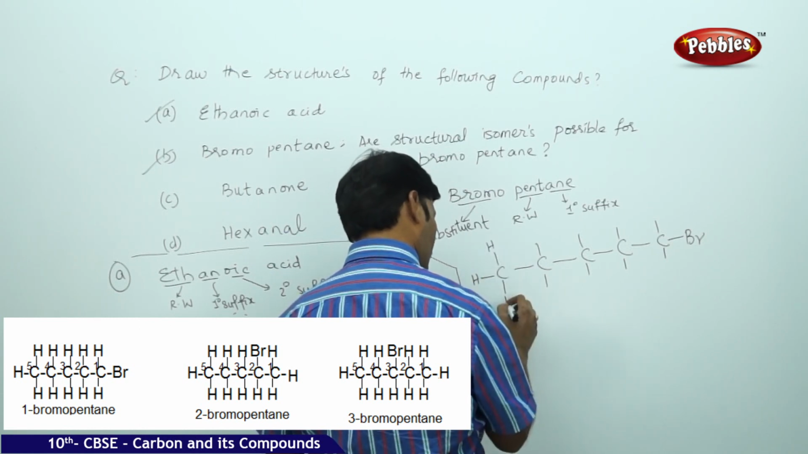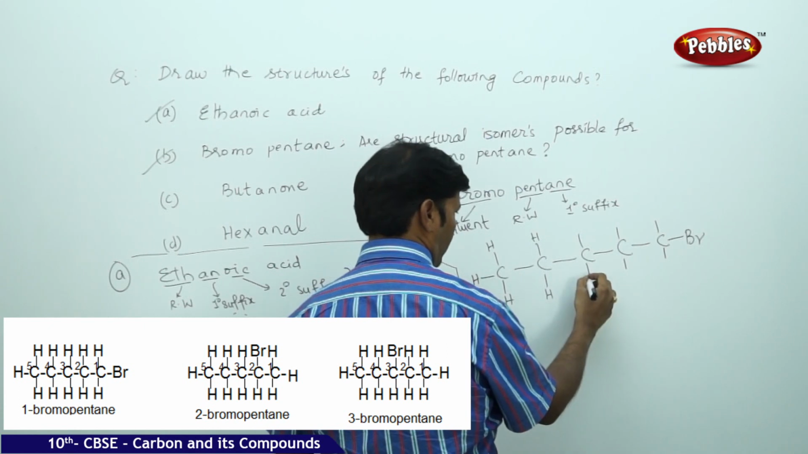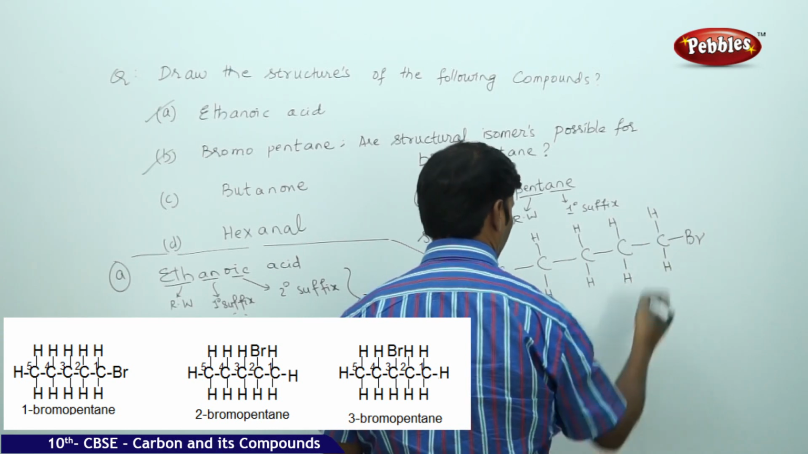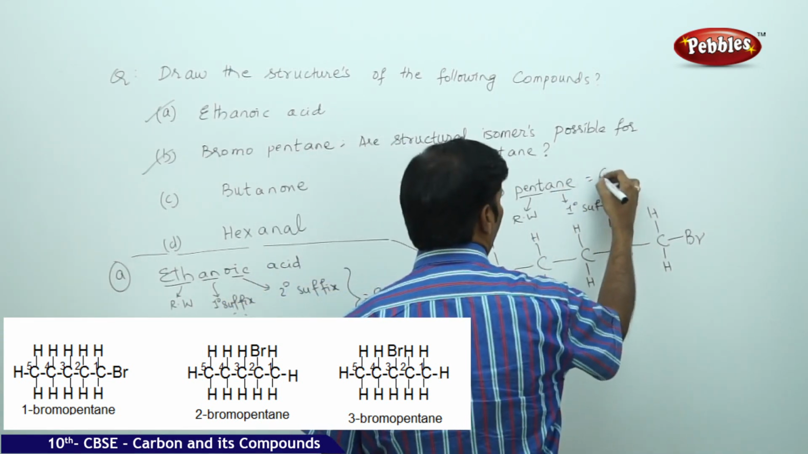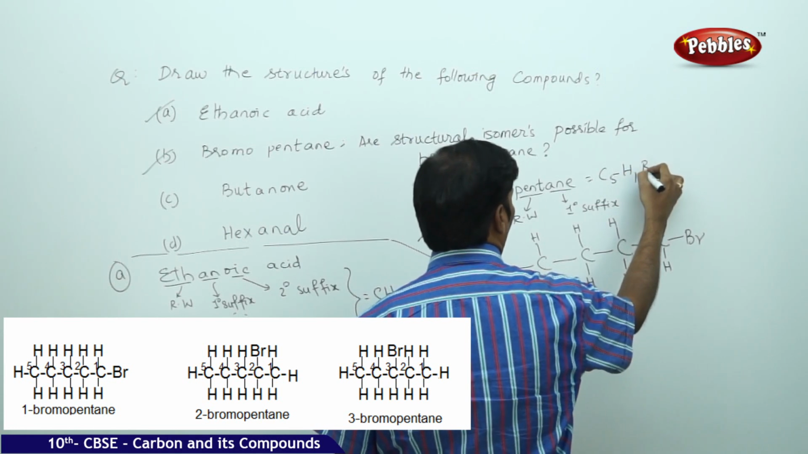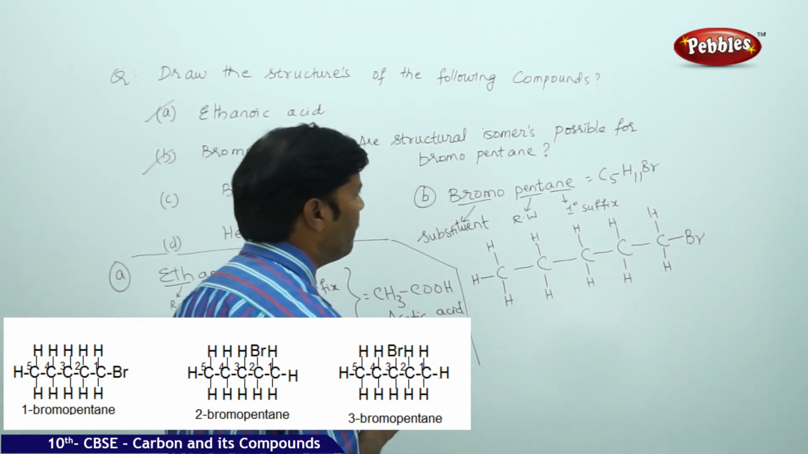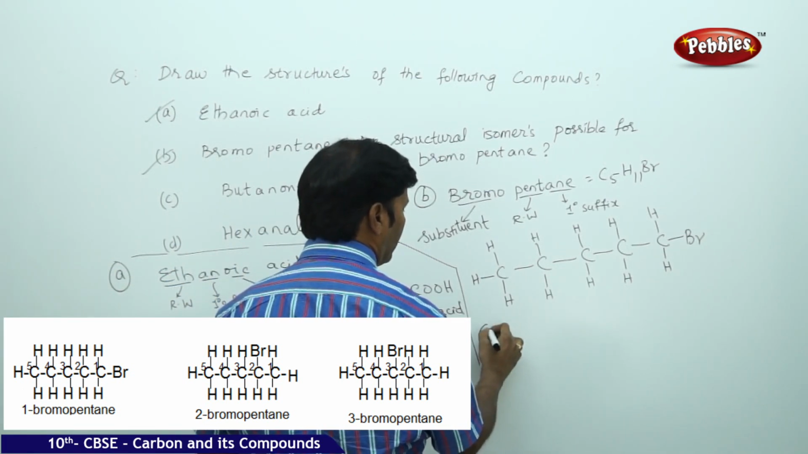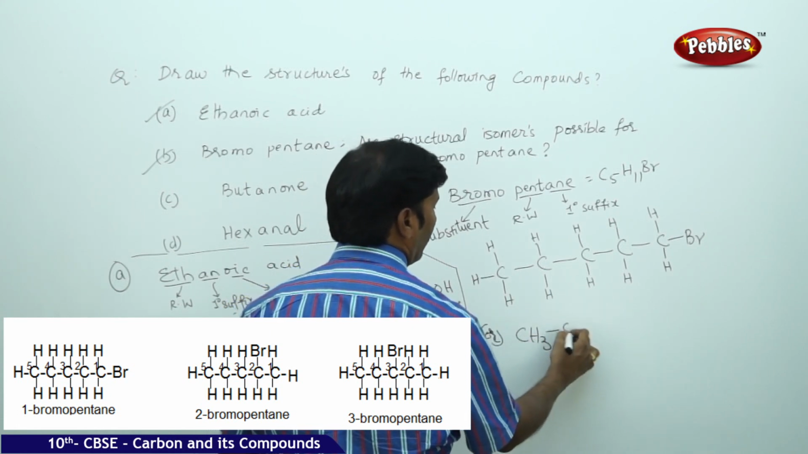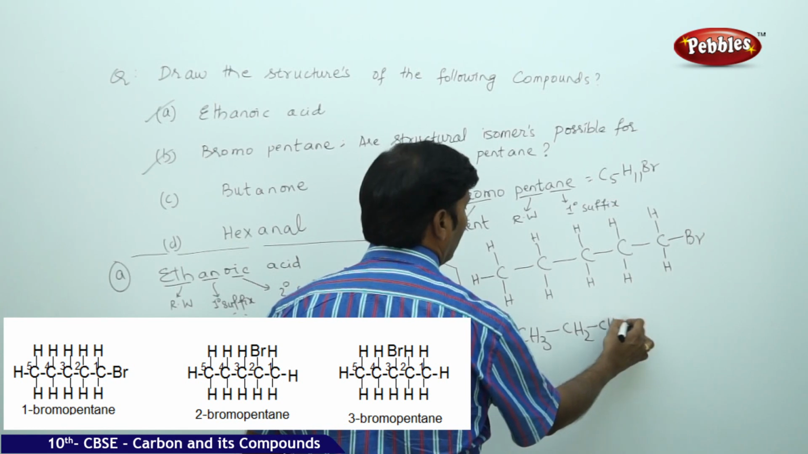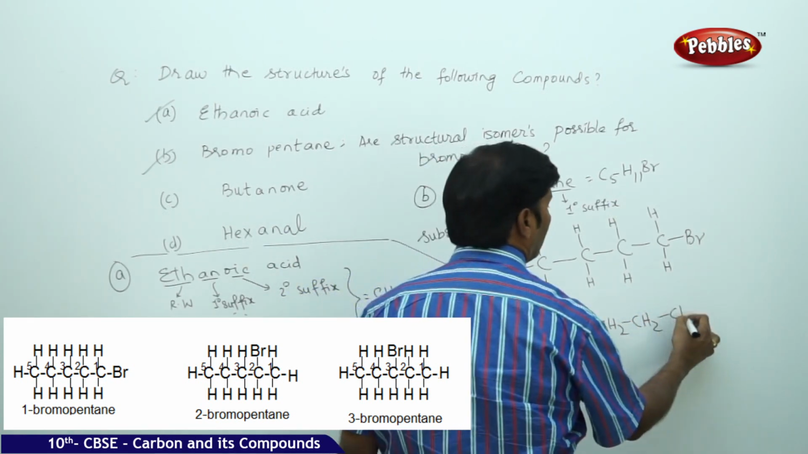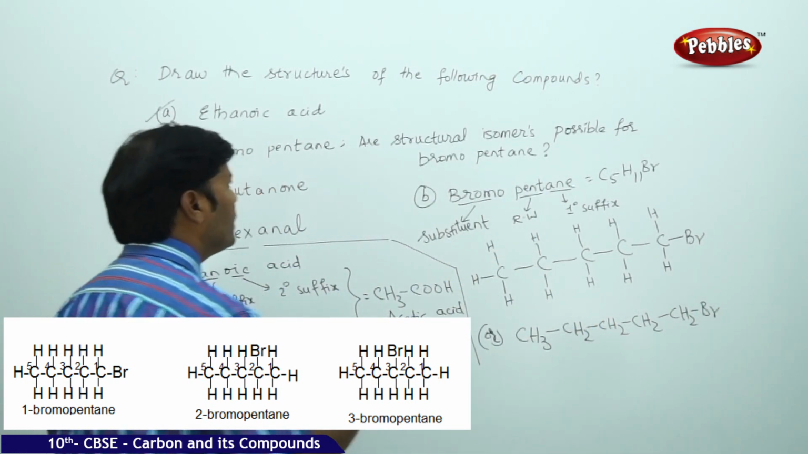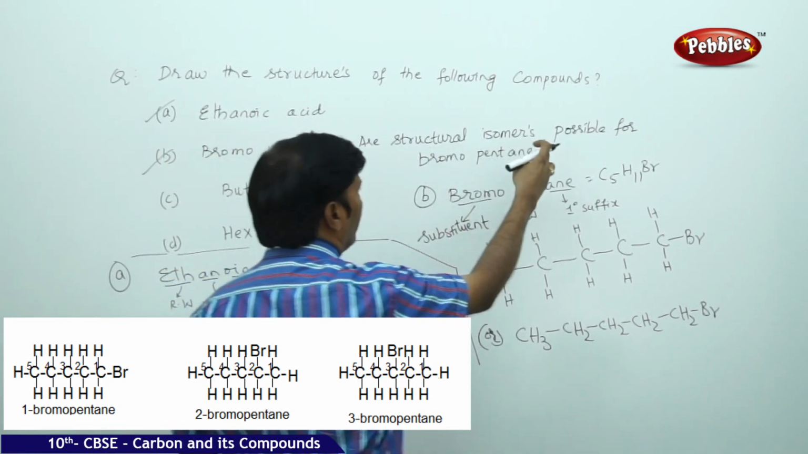1, 2, 3, 4, 5, 6, 7, 8, 9, 10, 11. That means you can easily say that C5H11Br is the molecular formula of bromopentane. You can rewrite this structure as CH3 single bond, CH2 single bond, CH2 single bond, CH2Br. This is bromopentane. And here is asking one more question: are structural isomers possible for bromopentane?